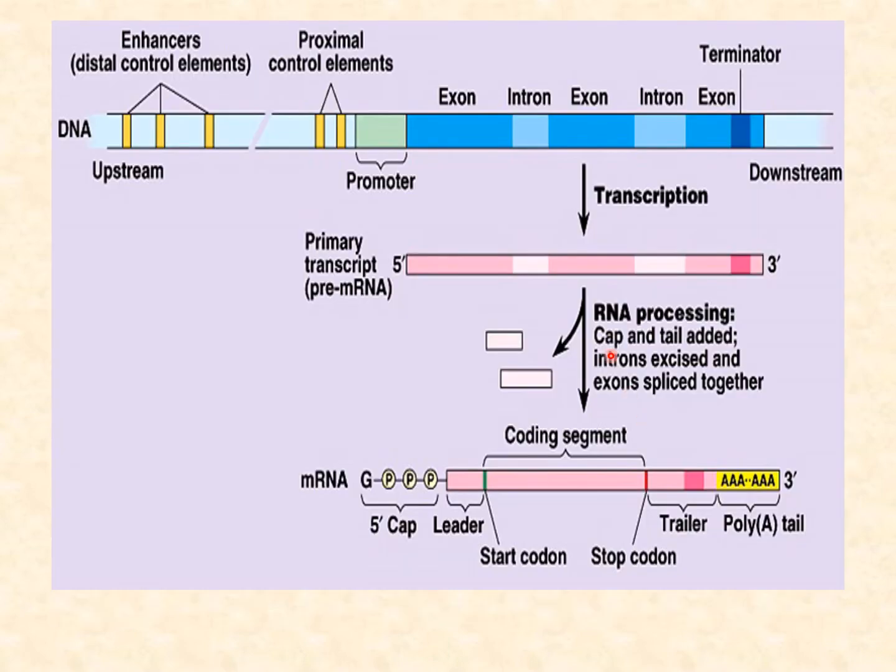Coming to the figure, we see the processing. Here is the upstream. This is the promoter region where transcription starts. This is the downstream. This is termination. Here is the start. The template runs from 3' to 5', and the new transcript will be from 5' to 3'. Then post-transcriptional modifications, that is capping, tailing and splicing, cause RNA processing, which ultimately synthesizes mature RNA.